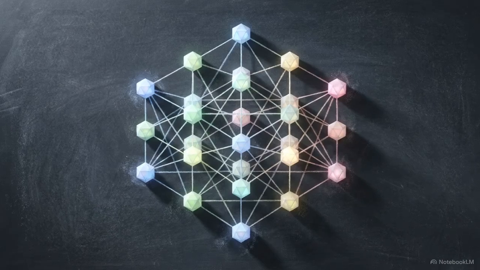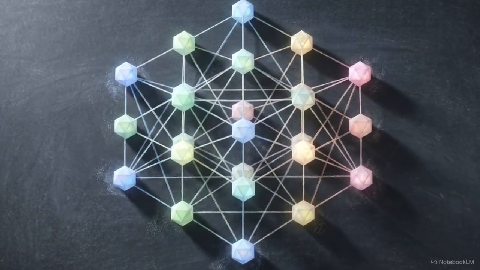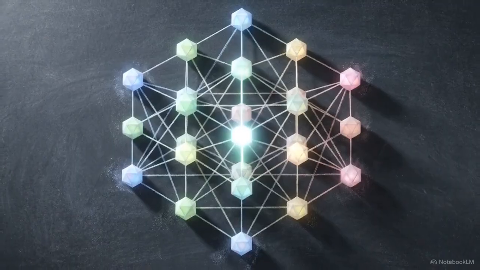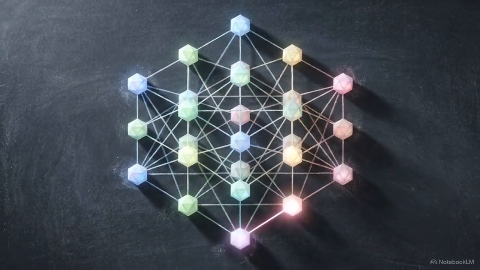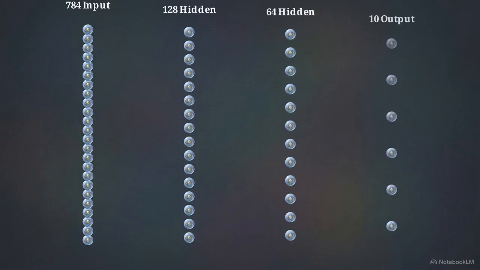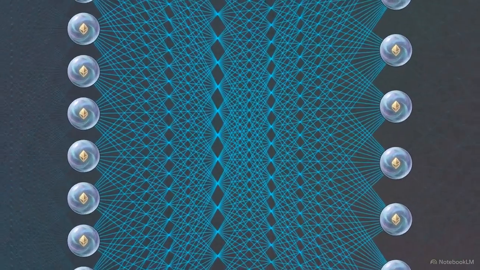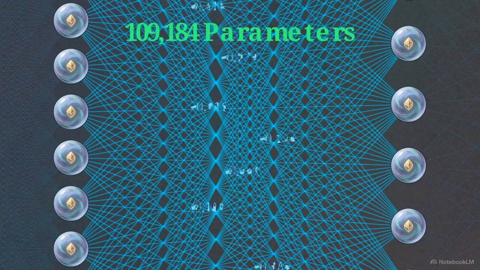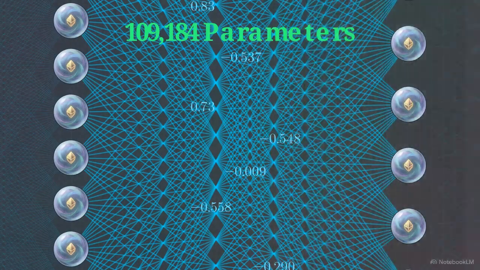To test the extreme limits of neural network compression, we start with a standard dense MNIST digit classifier. The architecture maps 784 input pixels through a 128-node hidden layer, down to a 64-node layer, and finally into 10 output logits representing the digits 0 through 9. In a standard neural network, this geometry contains over 100,000 continuous free parameters.